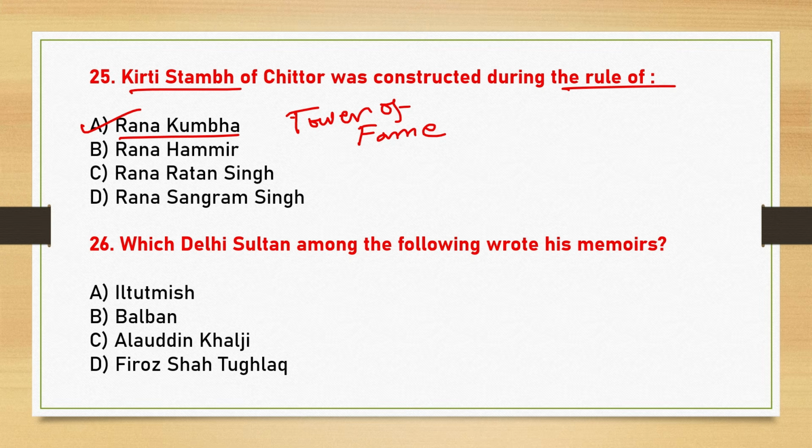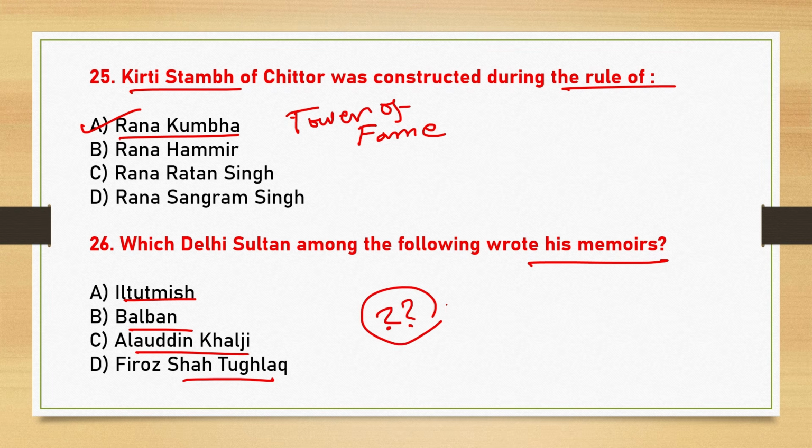Okay. Next, which Delhi Sultan among the following wrote his memoirs? So look at the options. Is it Iltutmish? Is it Balban? Is it Alauddin Khilji? Or is it Firoz Shah Tughlaq? So what is the answer? Let me know in the comment section.